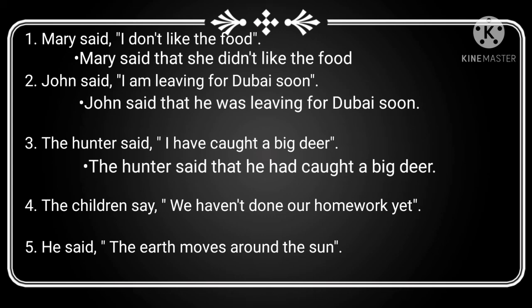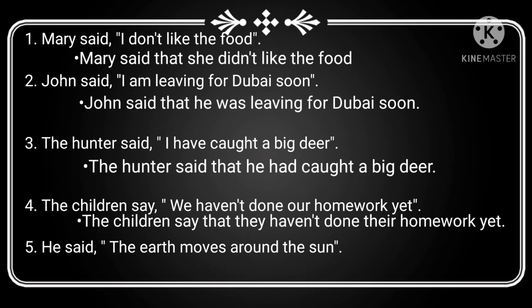Then we should change the pronoun. Here, the pronoun is we. So, we will change into they. Then the reporting verb is in present tense, so don't change the tense of haven't. Our will change into their. Finally, we will get a sentence like this. The children say that they haven't done their homework yet.